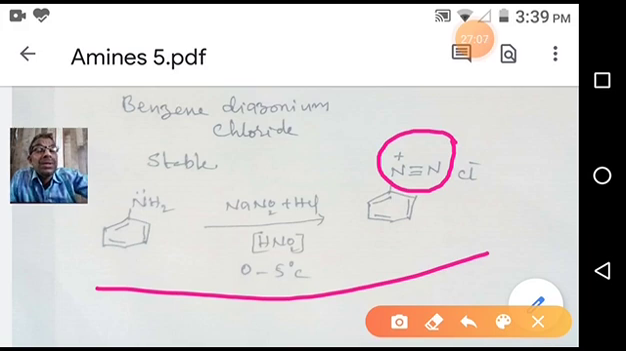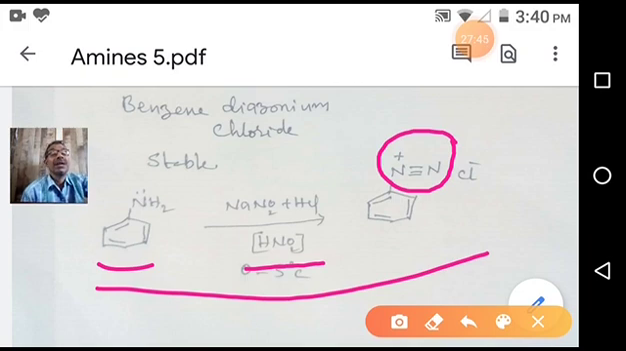So how do we get it? Aniline reacts with nitrous acid. This is very important. Nitrous acid is very unstable. We can't store nitrous acid. When stored, it decomposes. That's why it is not available in the market or in any bottle. That's why we have to prepare it whenever we require it. That is called in situ condition. Whenever we prepare a reagent when we need it, that's called in situ.